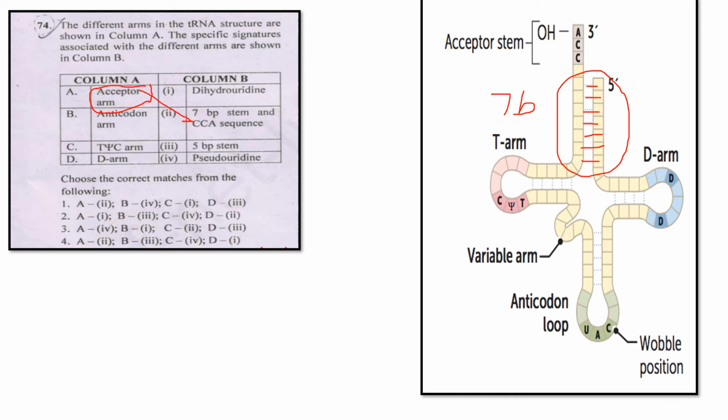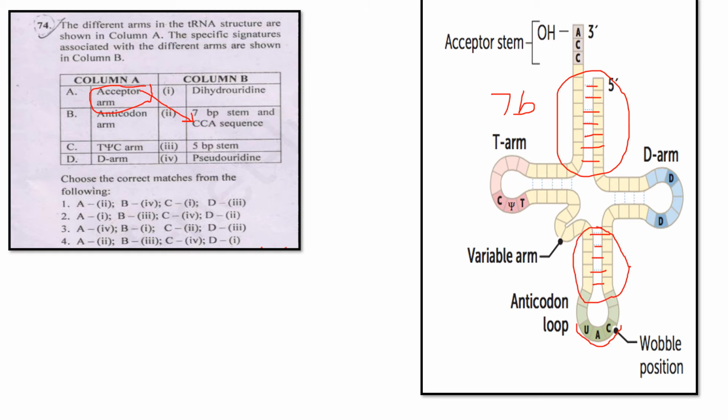And the anticodon arm: the anticodon loop is UAC, these three, but the anticodon arm has a 5 base pair stem. See above the anticodon loop: 1, 2, 3, 4, 5 base pairs. This is the anticodon arm, 5 base pairs.